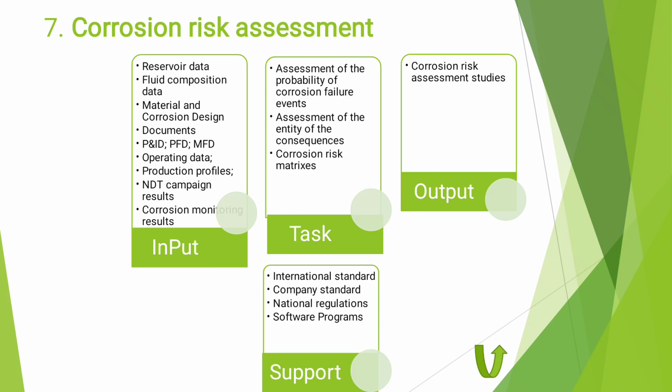So it is not based only on the corrosive fluid, but also on the material selection, what we selected during the design. Okay, that is the risk assessment.